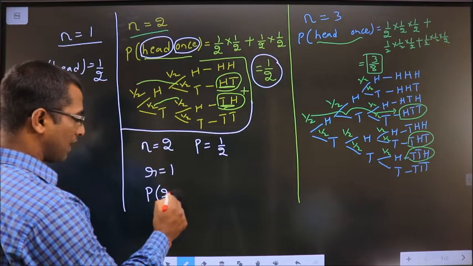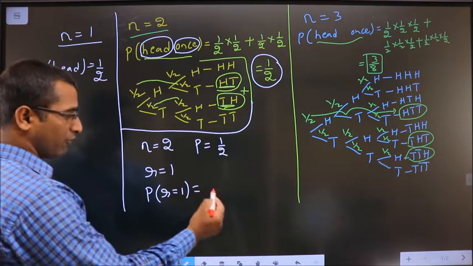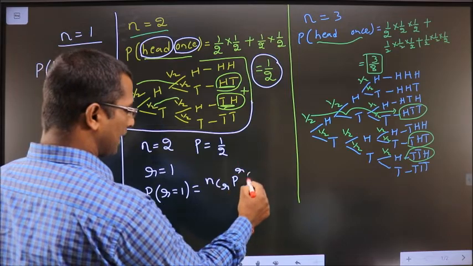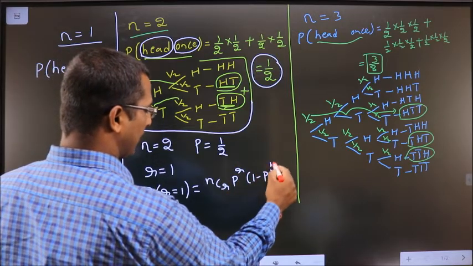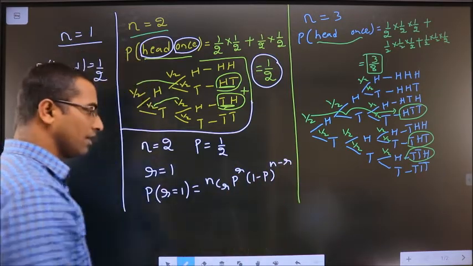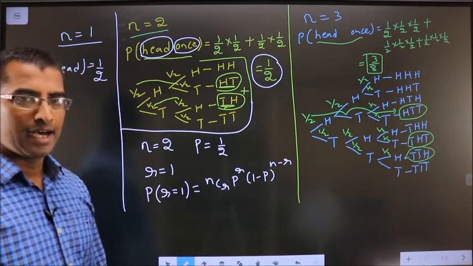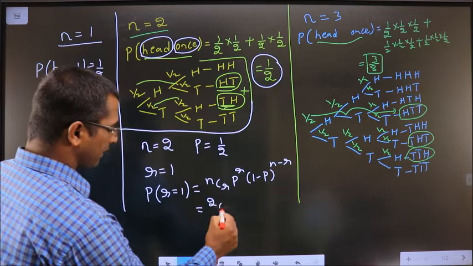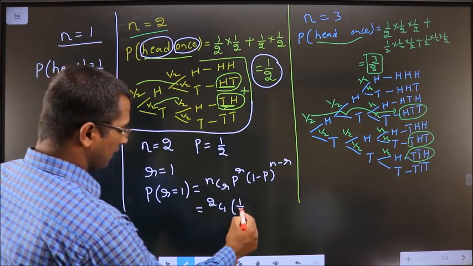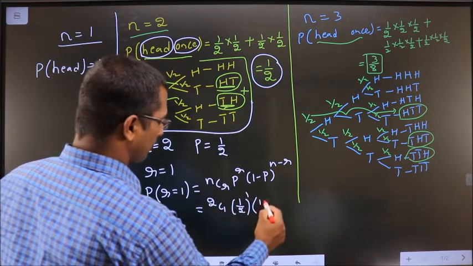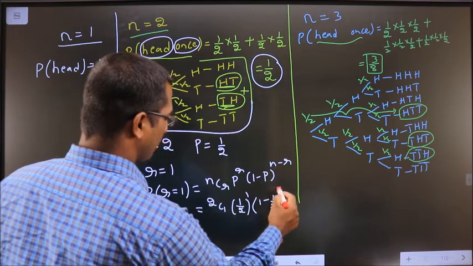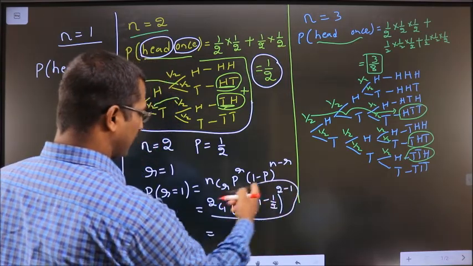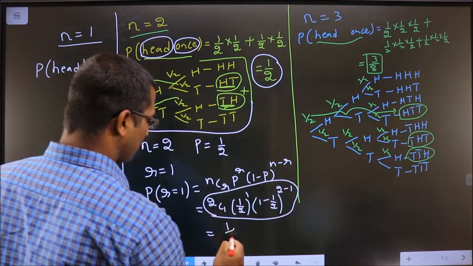So P of r equal to 1. The formula is nCr p power r into 1 minus p power n minus r. Replace the n, p and r values in this. So 2C1 into 1 by 2 power 1 into 1 minus 1 by 2 power 2 minus 1. So if you put this in the calculator, you get the answer to be 1 by 2.